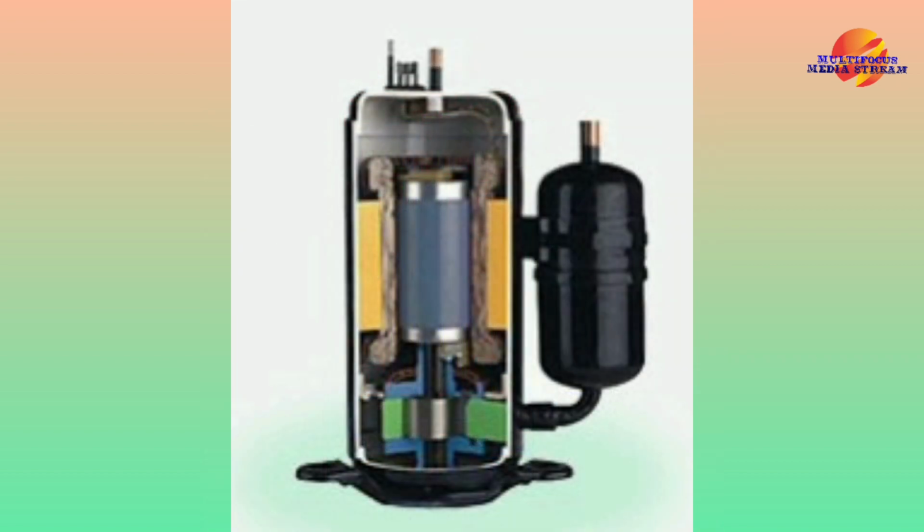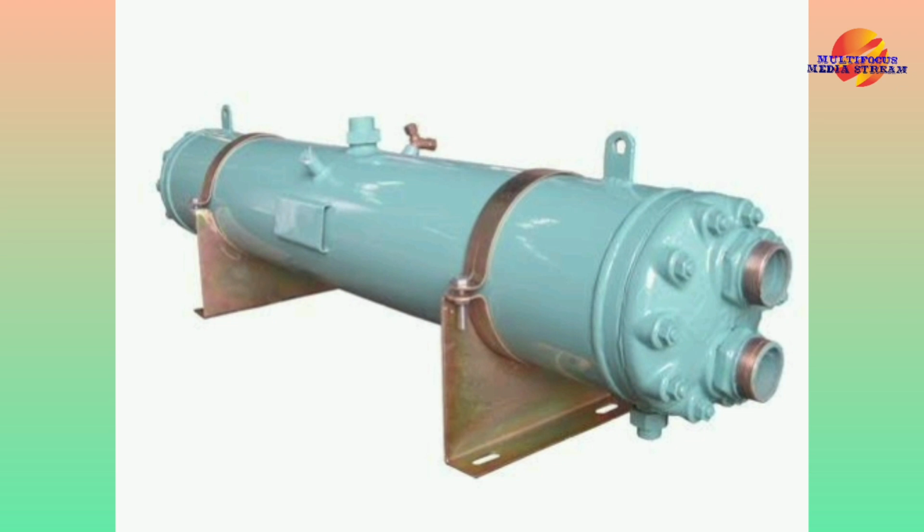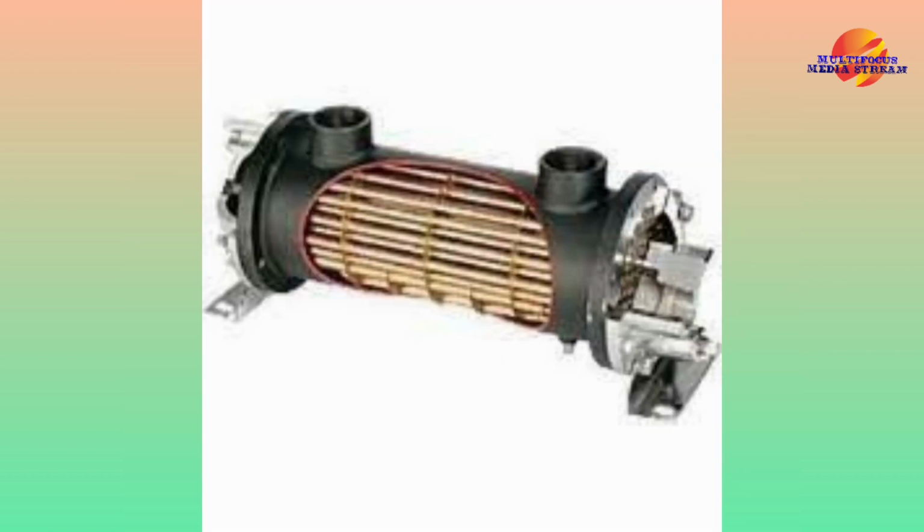After compression, the refrigerant moves to the next component in the refrigeration cycle, the condenser. The condenser's job is to cool the refrigerant so that it turns from a gas into a liquid, or condenses. This happens when warm outdoor air is blown across the condenser coil that is filled with hot gaseous refrigerant.